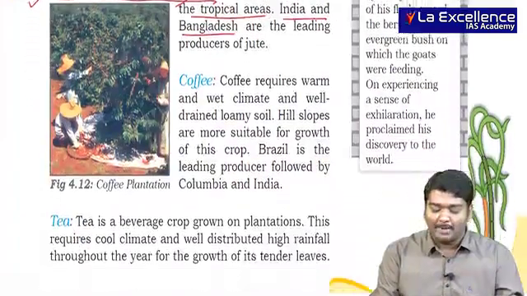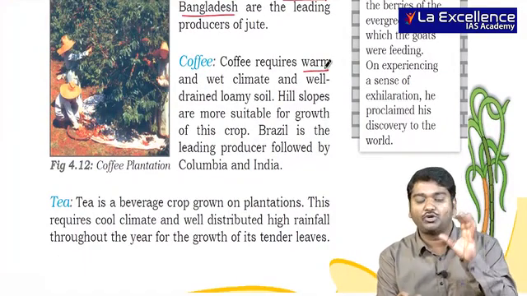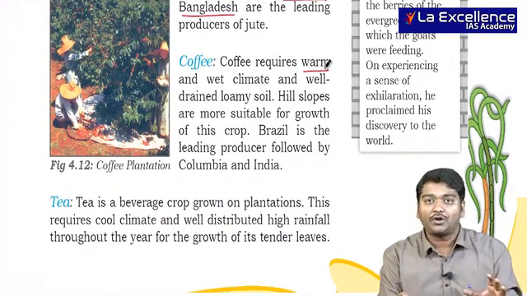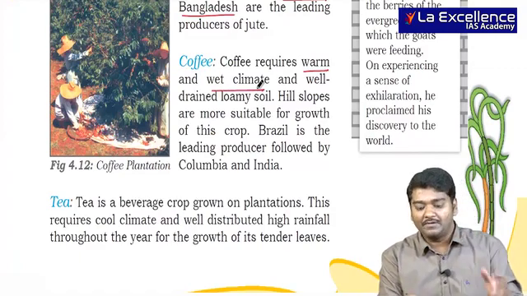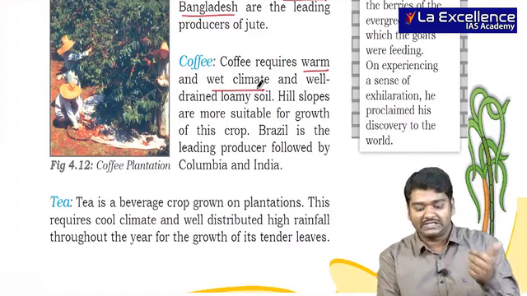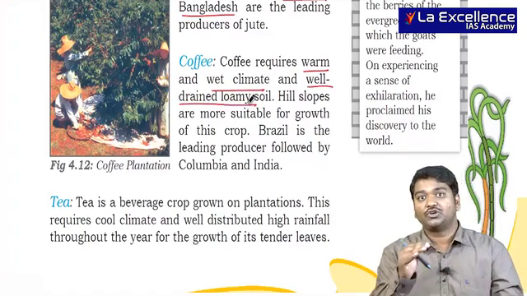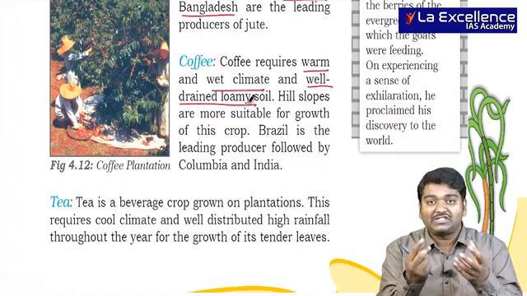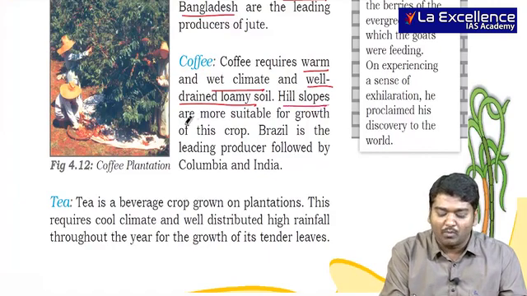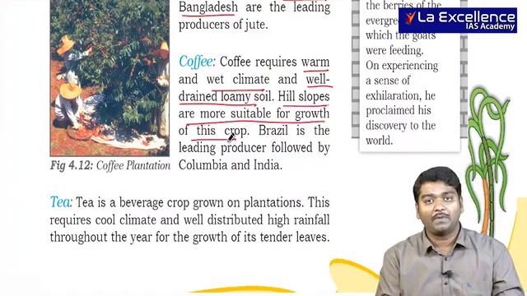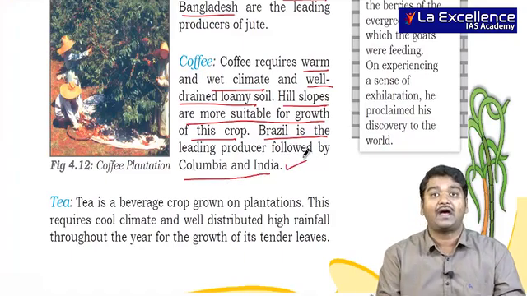Then we need to talk about coffee. Coffee requires warm, means good temperature, where we are talking about tropical region. Wet climate, rainfall should be heavy. Western Ghats, northeast is the area. Well drained loamy soil, that is, you should have a good mixture of sand and silt being present. Hill slopes are more suitable for the growth of this crop. Brazil is the leading producer, followed by Colombia and India.